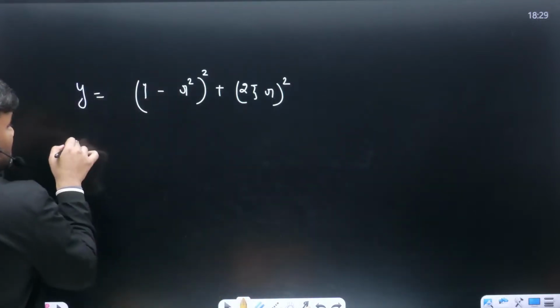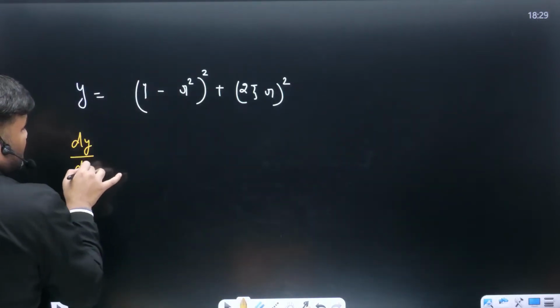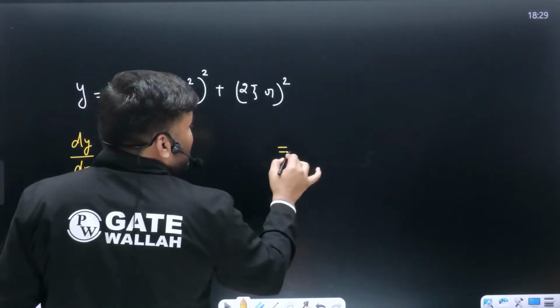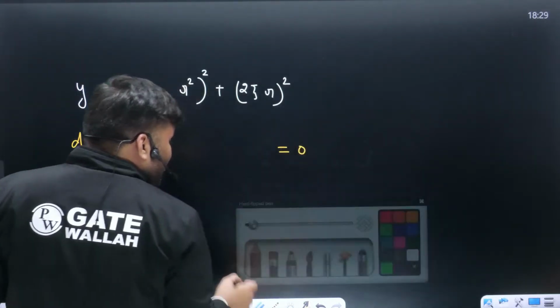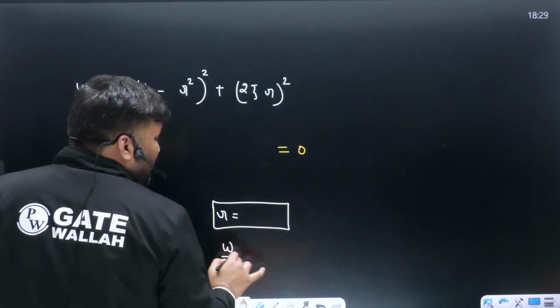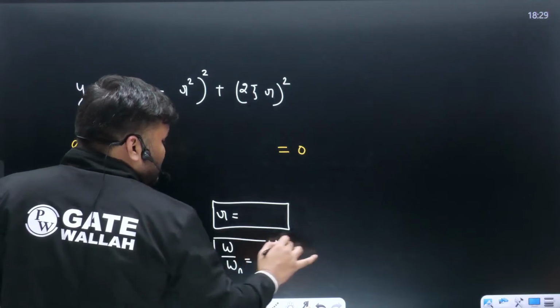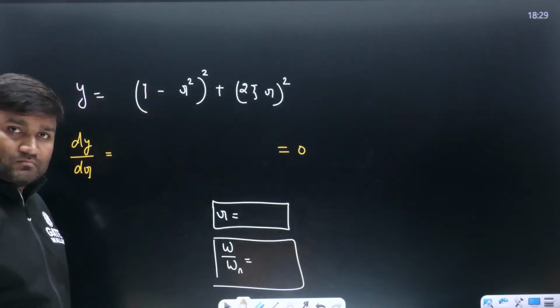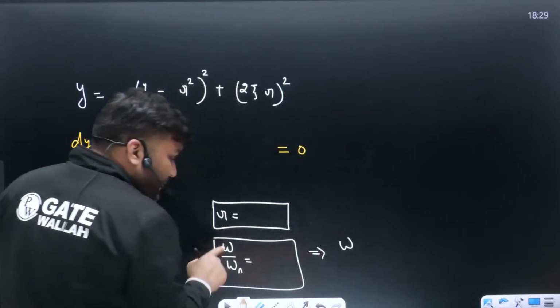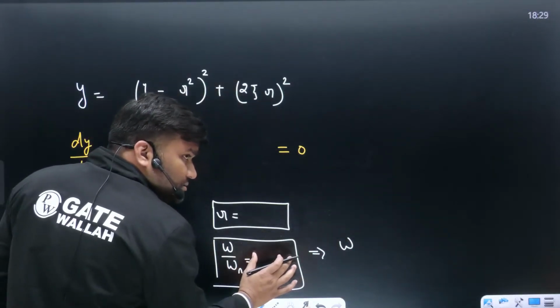So differentiate, dy by dr, you will get something and then equate this to 0. You will get some value of r. R means the frequency ratio, omega by omega n, you will get, and from here you can write the omega by omega n ratio is this much.